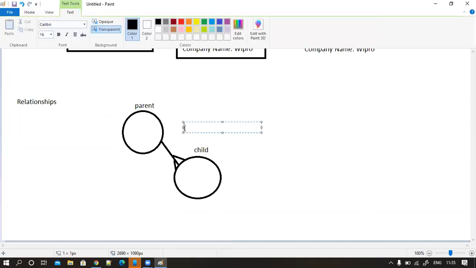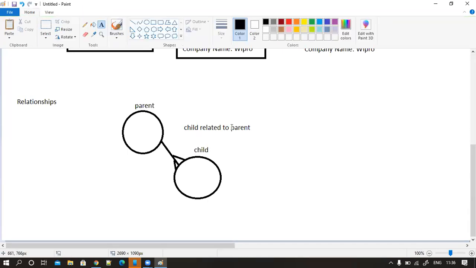So I can write like this: child related to parent. This is a technical term. I don't know whether it's one to many, many to many, or many to one. I'm not sure. But I only remember parent and child. By looking at it, I can easily identify this is a parent and this is a child. Still, I never touched Salesforce. So this kind of information will be available.